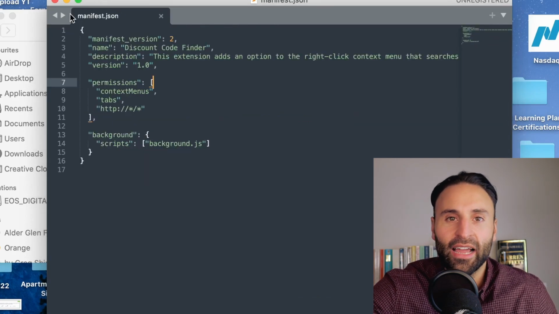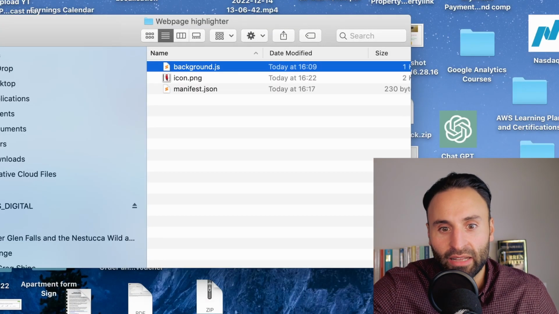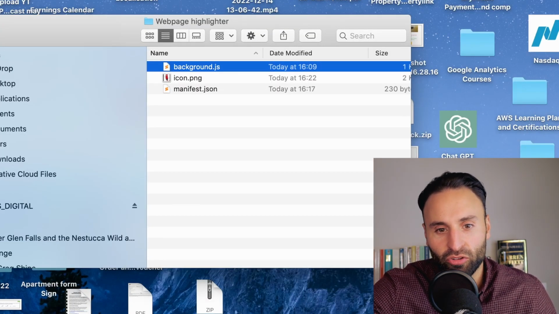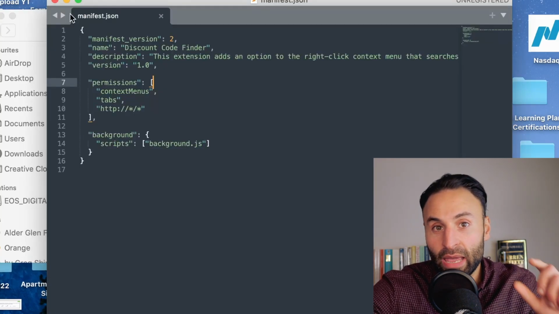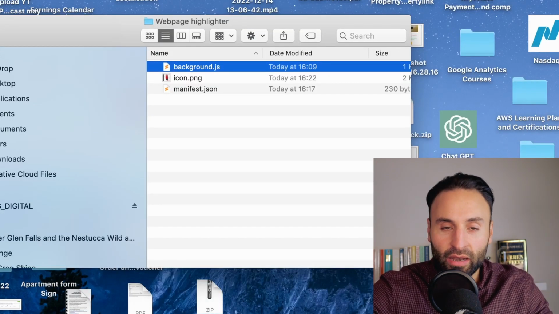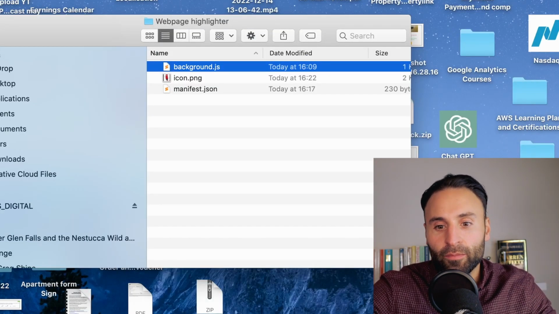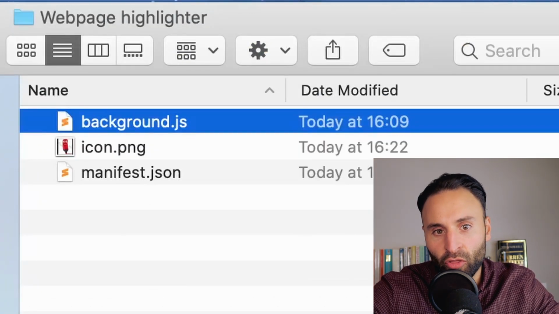Now I also wanted an icon. So you see how you've got a little icon up here? I wanted an icon to really entice the customer or the user, make it a little bit more exciting. So I said, basically I just need to create an image file called icon.png, put that into a folder, and then I upload. And I've created a folder here called web page highlighter. I've got the background.js file, the manifest.js file, and I've got the icon. So this is my icon I've chosen.